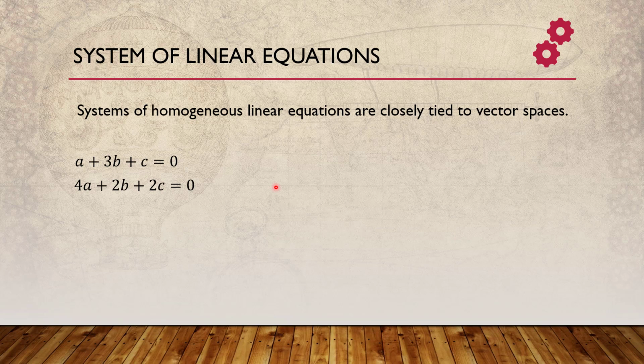Let us see an example. If we work on the solution of this list of equations, we get b equals a by 2 and c equals minus 5a by 2. It has multiple solutions, and this (a, b, c) forms a vector, a vector space.